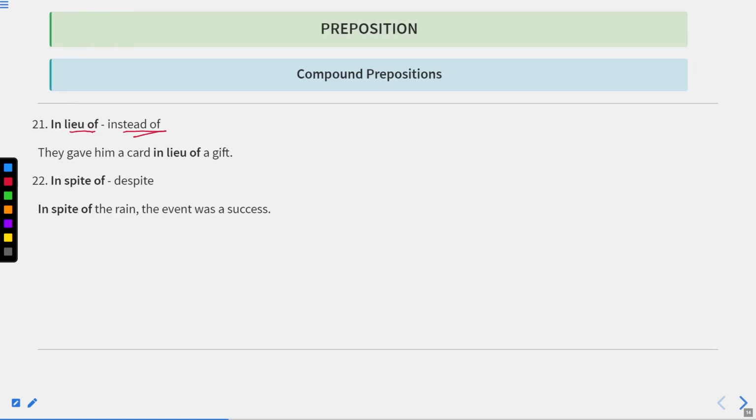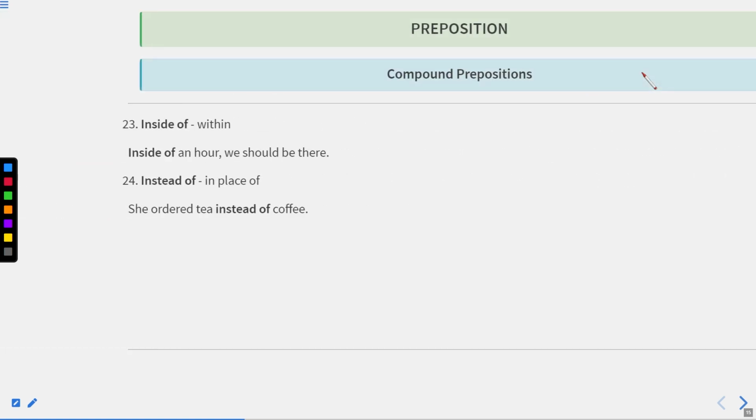In lieu of, instead of. They gave him a card in lieu of a gift. It means instead of a gift, they gave him a card. Or in place of something. In spite of means despite. In spite of the rain, the event was a success. It means though it was raining, yet the event was a success.